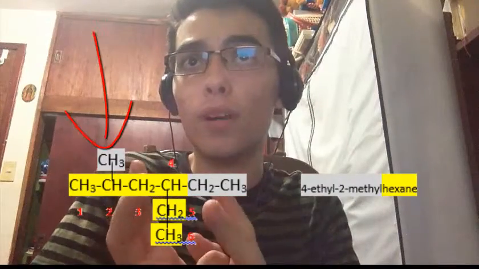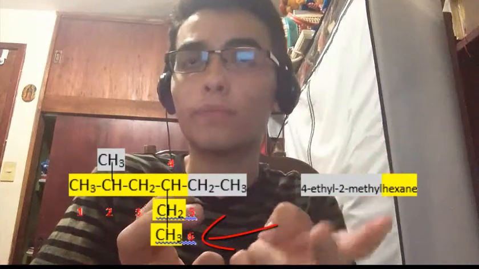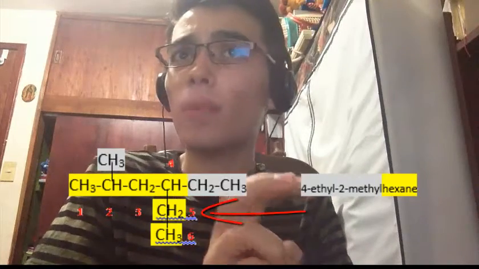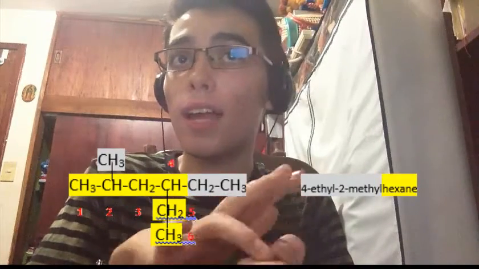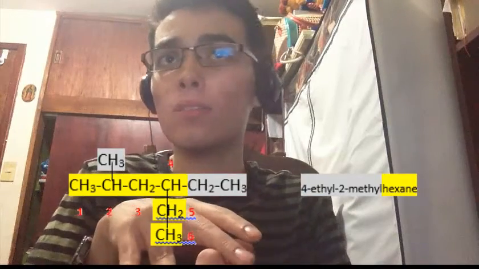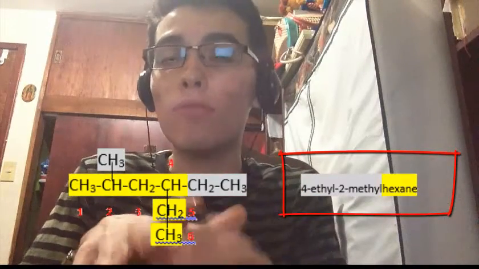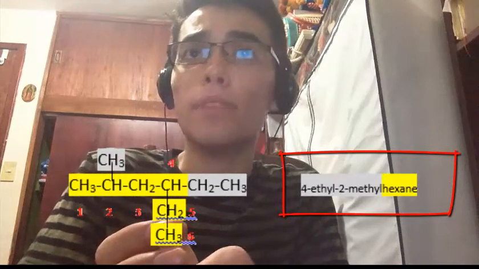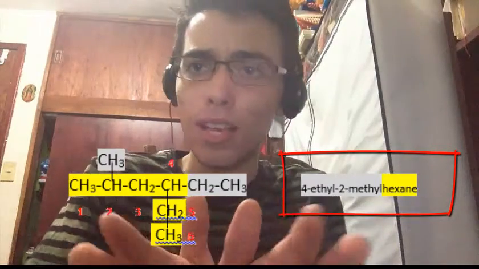On carbon number 2 we have a methyl, and on carbon 4 we have an ethyl. So it will be 4-ethyl-2-methylhexane, because it has 6 carbons.